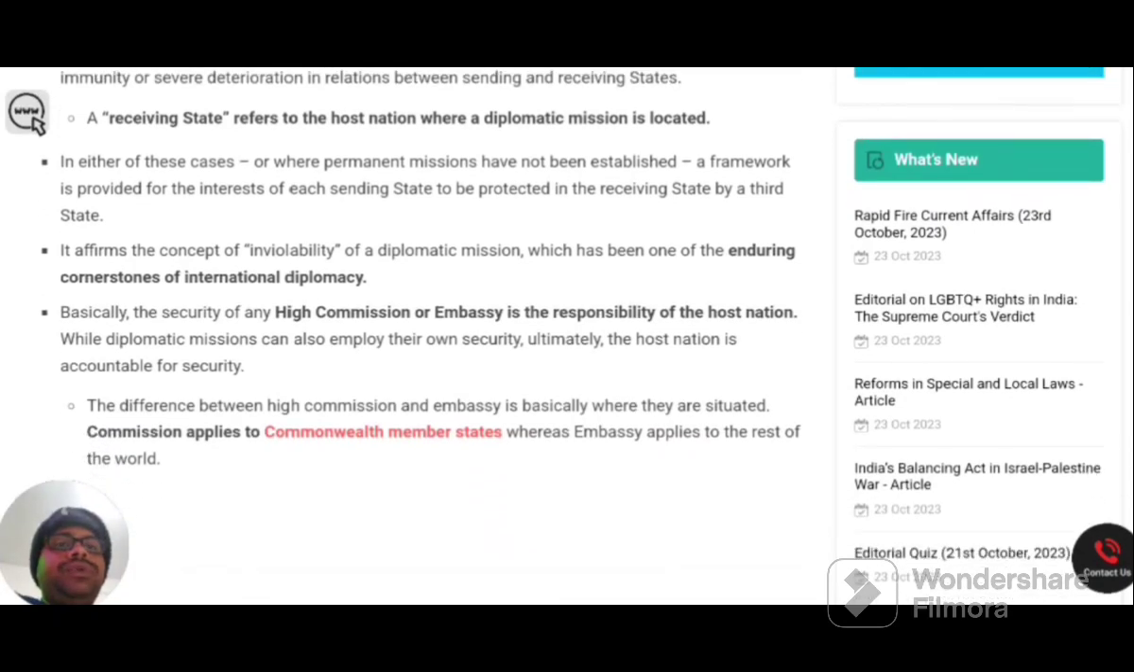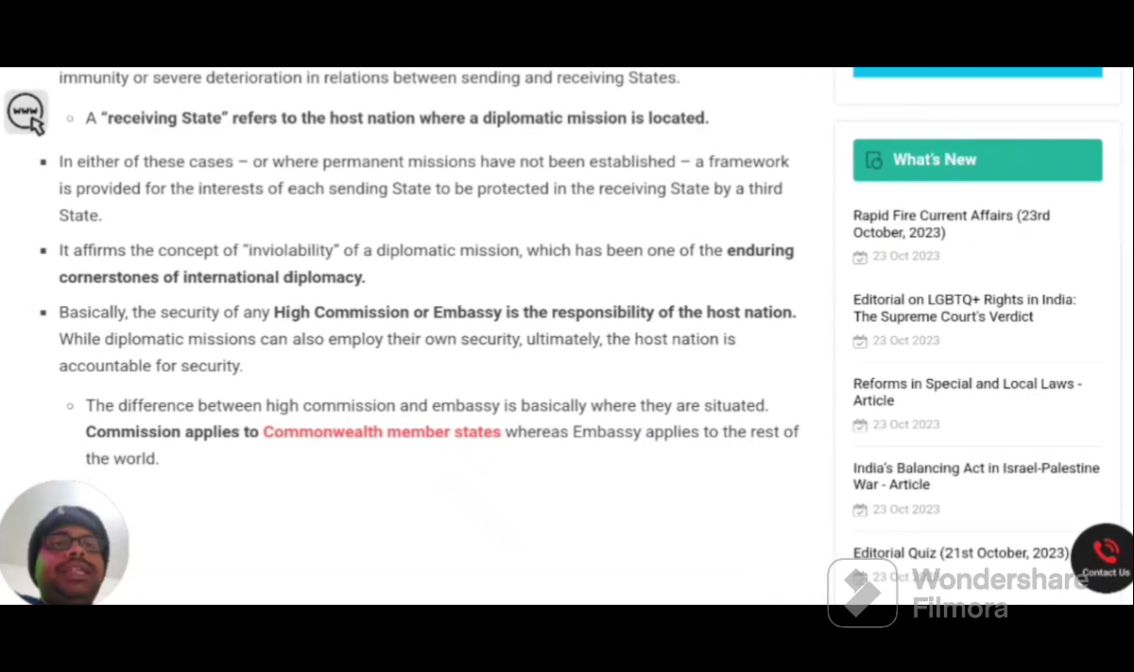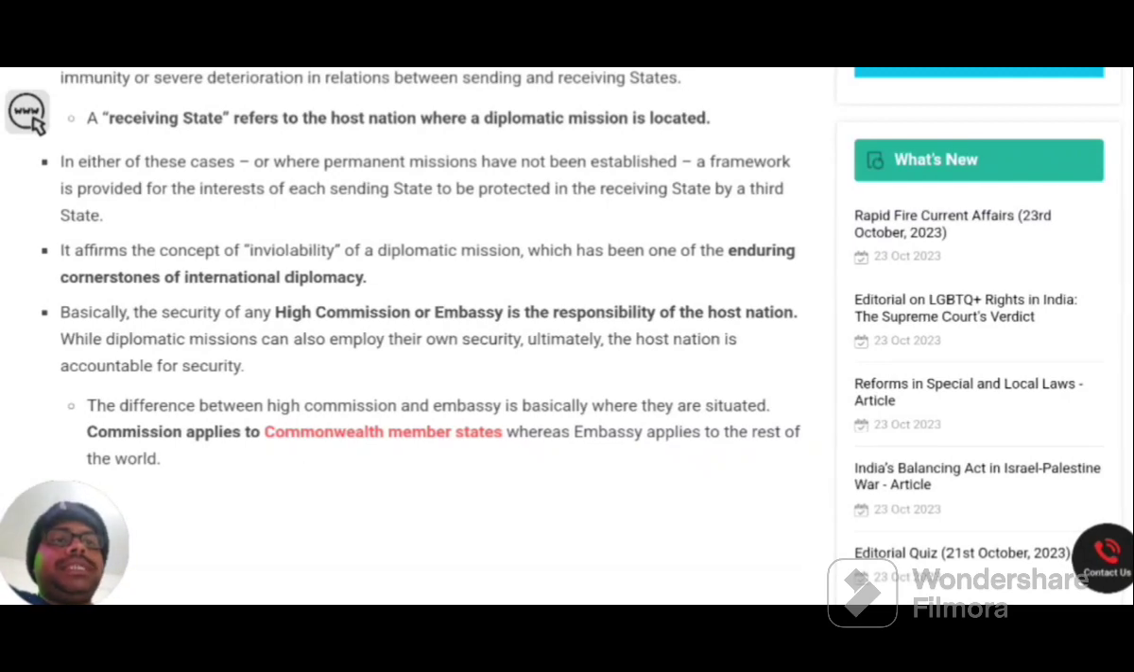Also, you can notice two words in newspapers such as High Commission or Embassy. These terms vary depending upon the state where the mission is located. If the mission is located in the Commonwealth member states, then it is called a High Commission. If it is in another country, then it is referred to as an embassy. The Commonwealth member states are the group of states which were under British colonial rule. Later on, when they got independence, they formed the Commonwealth member states. So this is with respect to the Vienna Convention.